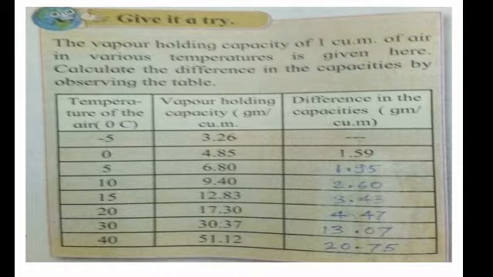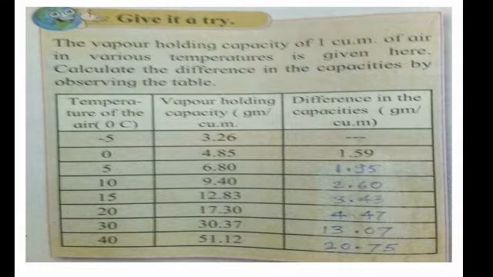When the temperature is 40 degrees Celsius, the vapor holding capacity is 51.12. Okay, 51.12, and from that you have to subtract 30.37, then you will get a difference of 20.75. Next, 30.37 minus 17.30, then you will get a difference of 13.07.